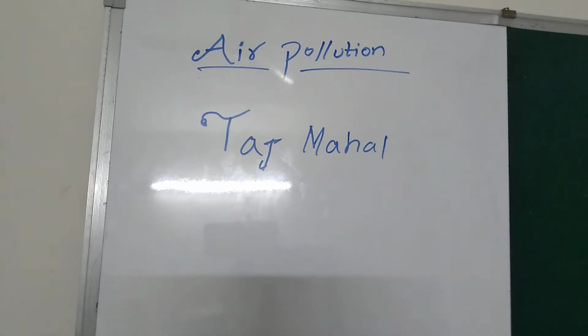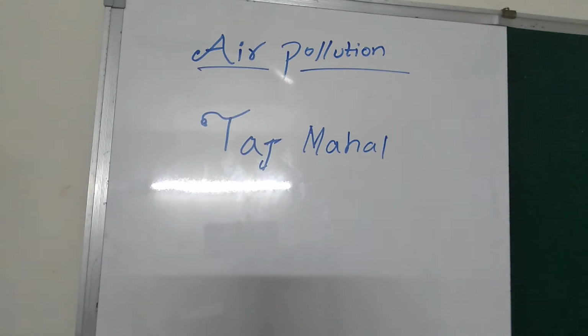How many years did it take to build the Taj Mahal? It took 22 years. What is it made up of? It is made up of shining white marble. Now let's know about the effects of air pollution on the Taj Mahal.